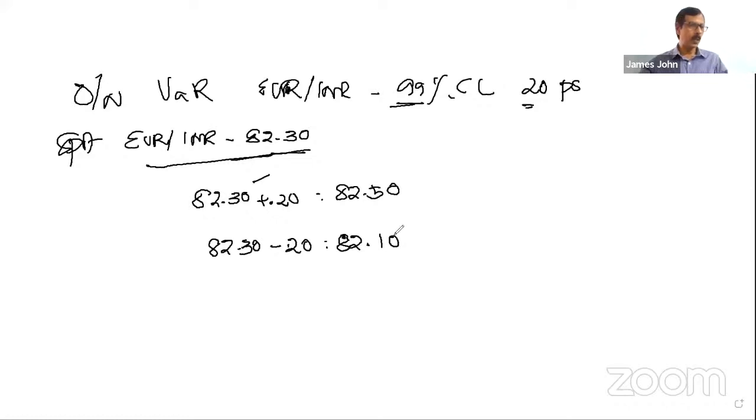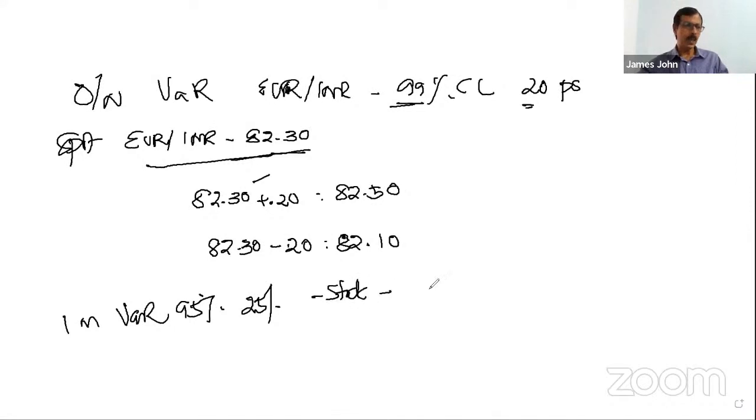I'll put another example: 1 month VaR. This was overnight VaR. 1 month VaR for a stock at 95% confidence level is 25 rupees. And presently, this stock is trading at rupees 400.